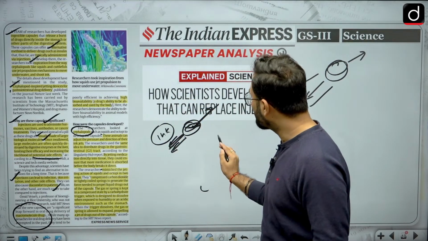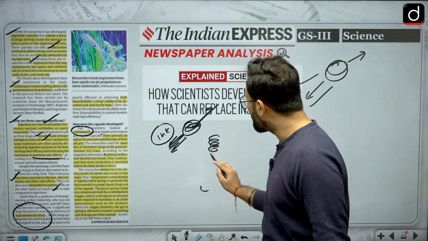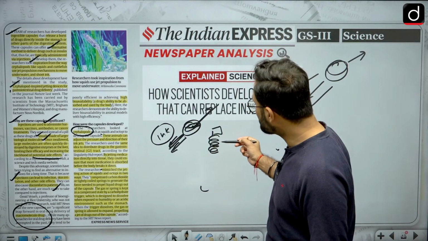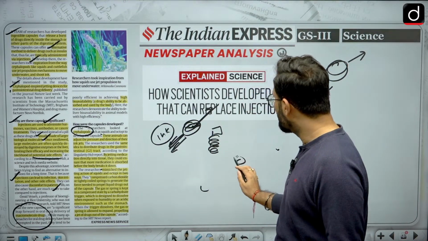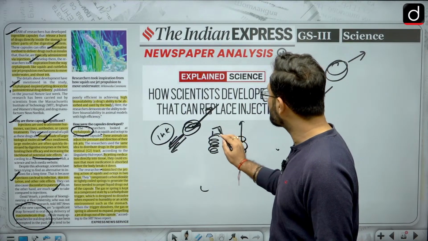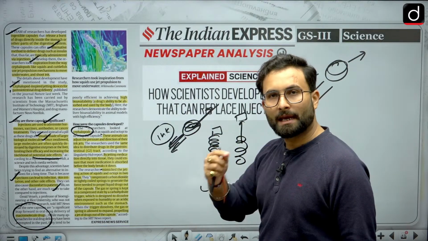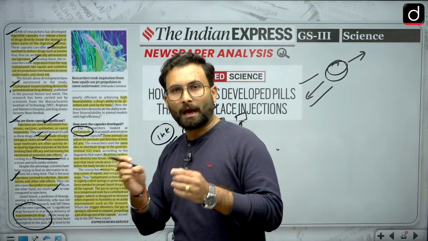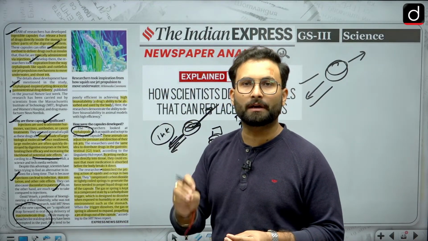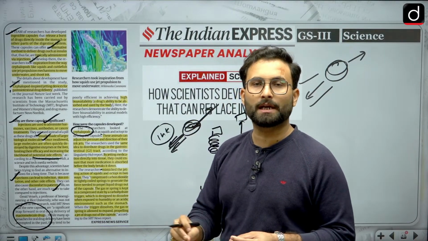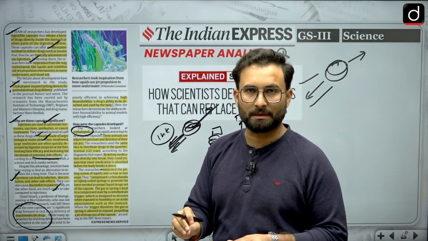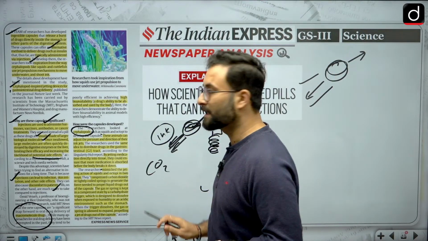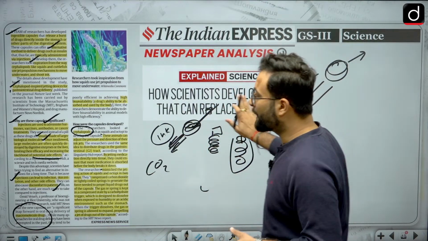So what will happen is that now we are using a biomolecular spring which is compressed over here. There is the drug which is kept over here. Once the trigger is there and this spring is released with force, this drug will shoot and go inside the targeted place where we have to send it. The idea is that we have to deliver the drug in a very speedy manner, so that it does not break down because of the digestive system, and that is why we are using these springs or compressed carbon dioxide. So that is the idea behind this.